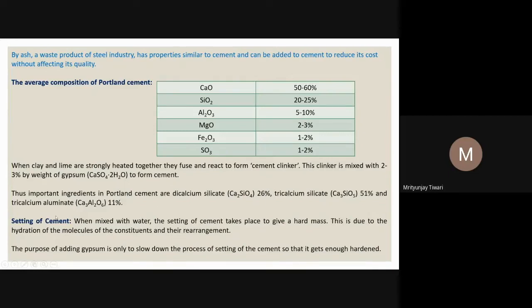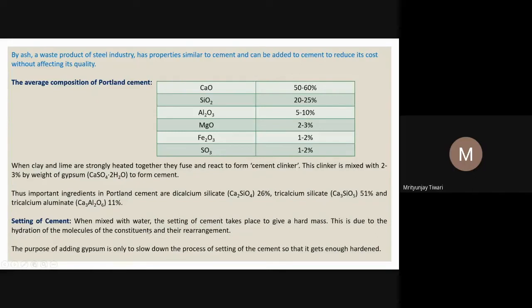So, setting of cement, let us look at the setting of cement. When mixed with water, the setting of cement takes place to give a hard mass. This is due to the hydration of the molecules of the constituents and their rearrangement. So what are the constituents of the cement? These are the major constituents: Ca2SiO4, Ca3SiO4, Ca3Al2O6.